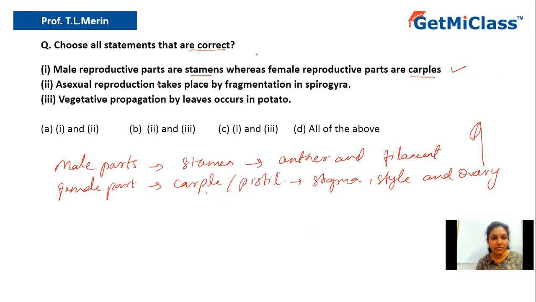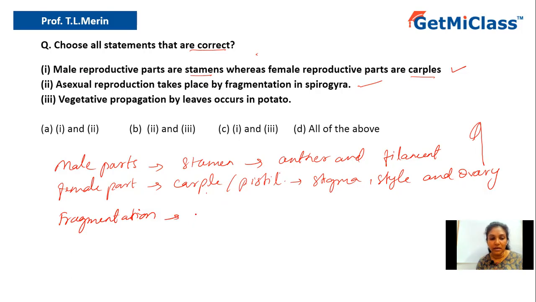Statement 2 says asexual reproduction takes place by fragmentation in Spirogyra. Yes, Spirogyra is a type of algae, and fragmentation takes place in case of Spirogyra. So what do you mean by fragmentation? Fragmentation is nothing but breaking into pieces.